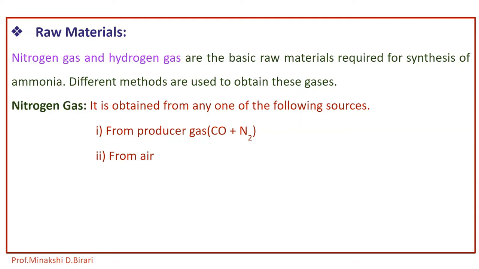So nitrogen gas and hydrogen gas are the basic raw materials required for synthesis of ammonia. Hydrogen gas is obtained from water gas, from coke oven gas, from naphtha, by reacting natural gas with steam, and by electrolysis of water. Whereas nitrogen gas is obtained from any one of the following sources, like from producer gas and from air. What is water gas? We should remember that is CO plus H2, and producer gas is CO plus N2.